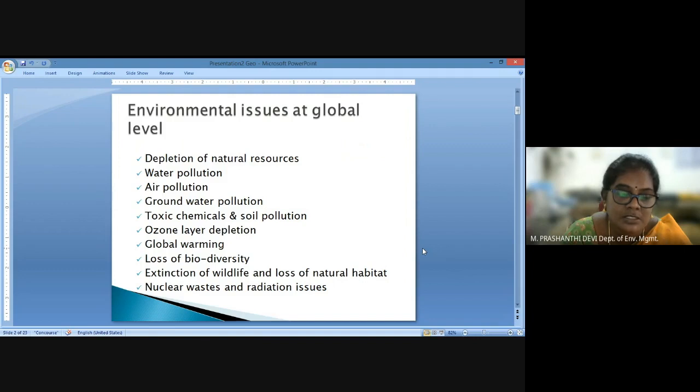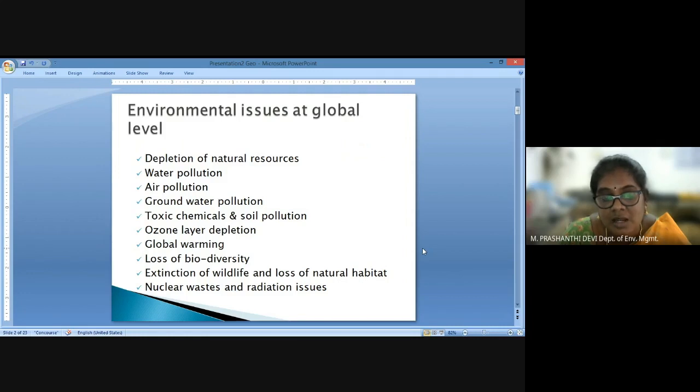One of the major issues that concern the environment is depletion of natural resources, water pollution, air pollution, groundwater pollution, toxic chemical spillage, soil pollution, depletion of the ozone layer, global warming, and loss of biodiversity due to depletion of natural resources, which leads to a lot of wildlife extinction, species extinction, fragmentation, and loss of natural habitats.